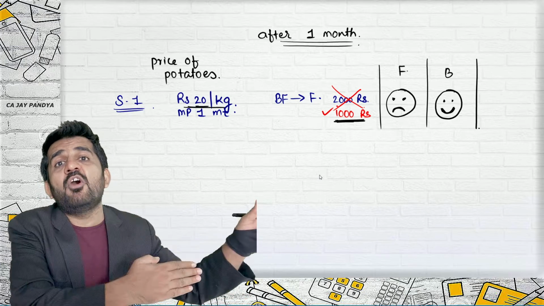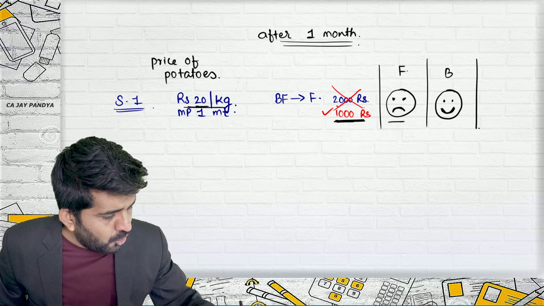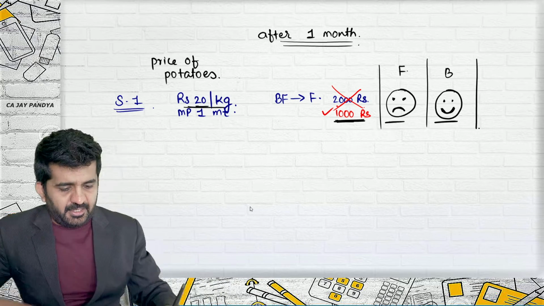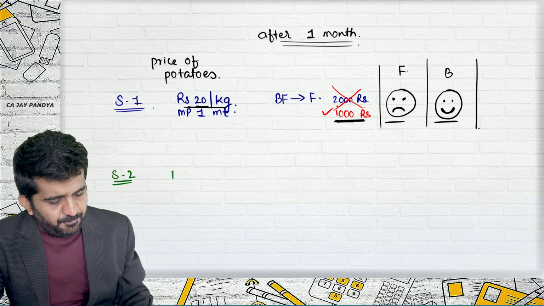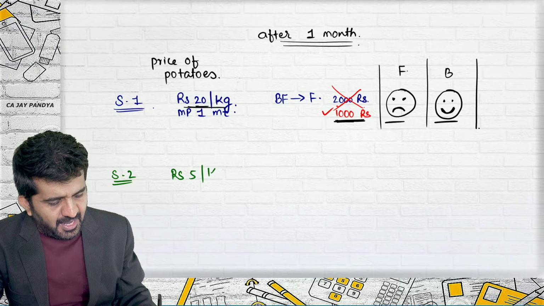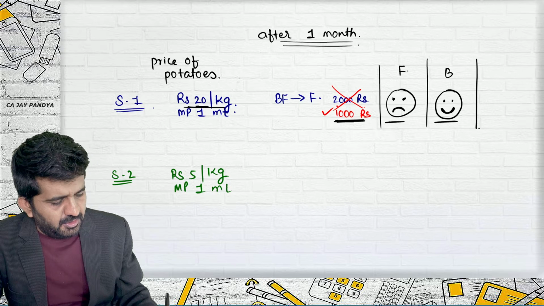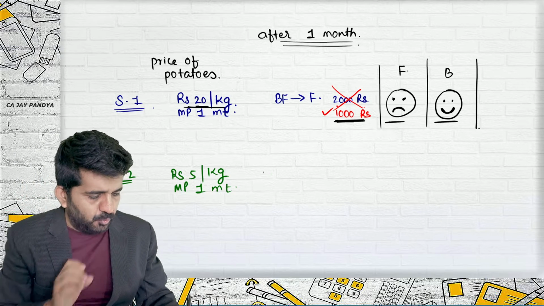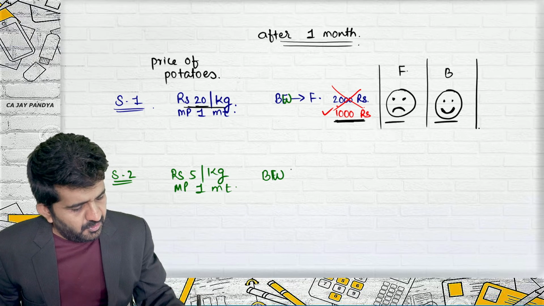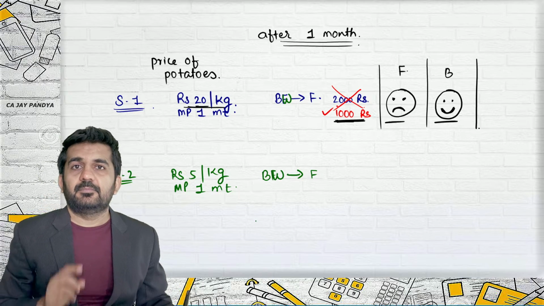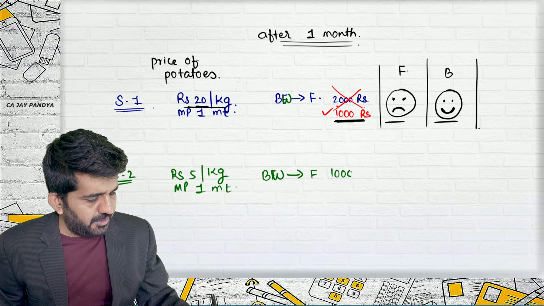So at the end of the day, one will be happy, one will be sad, but this will not always be the situation. All right. Let me take situation number 2. If the price of potatoes is rupees 5 per kg, this is the market price after 1 month. Drashti, you only need to tell me how much Balaji Wafers will pay to the farmer. 500? No, 1,000. It is 1,000 rupees.